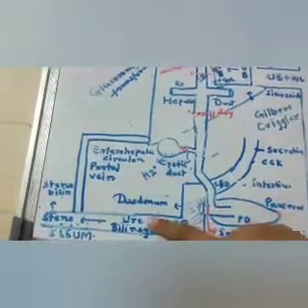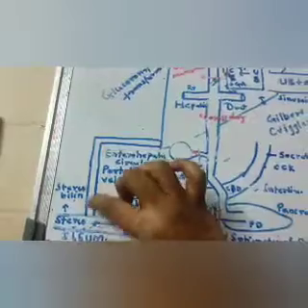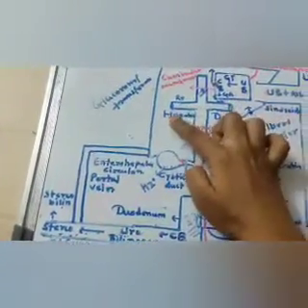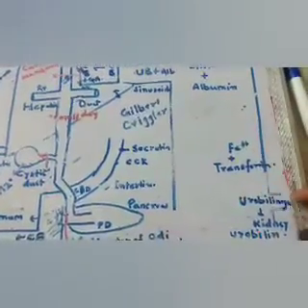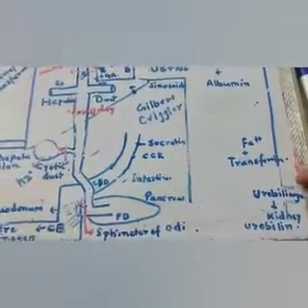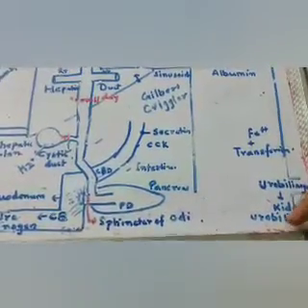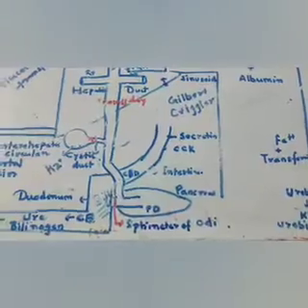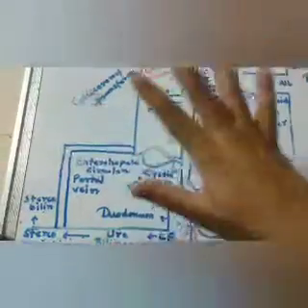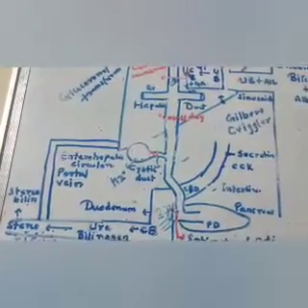Okay, and a fraction of urobilinogen is reabsorbed from the portal vein into the liver, and from the liver again into the circulation, and from the circulation to the kidney, where urobilinogen is converted into urobilin, giving yellow color to the urine. Okay, so in this way your bilirubin metabolism has occurred.